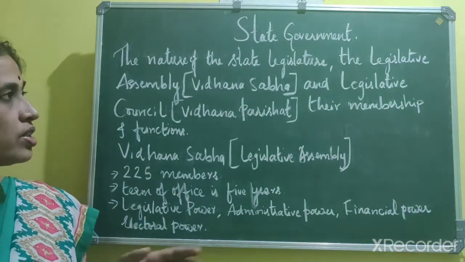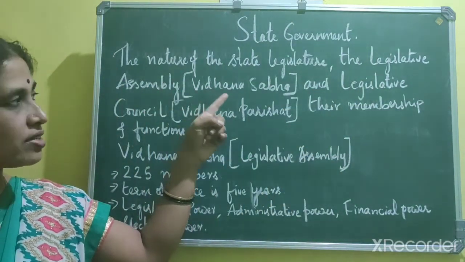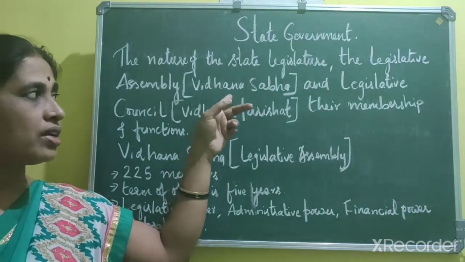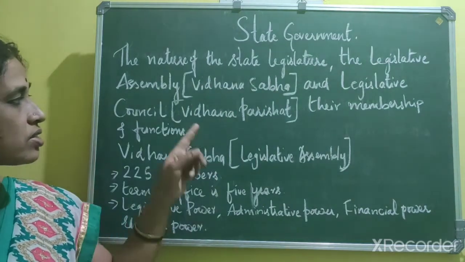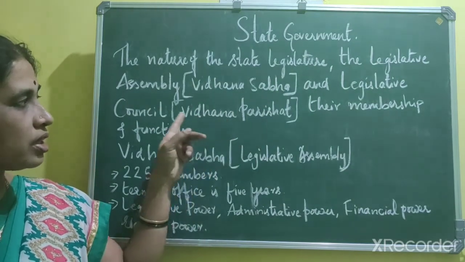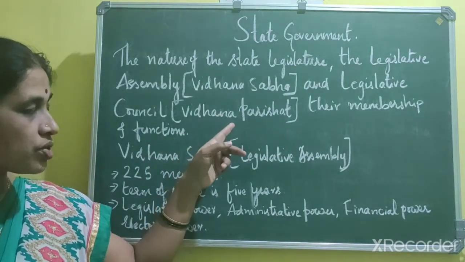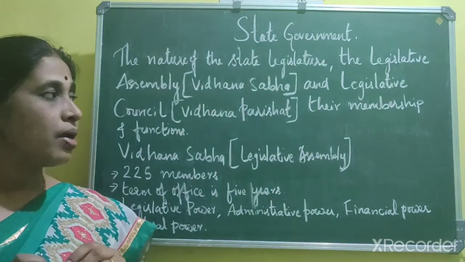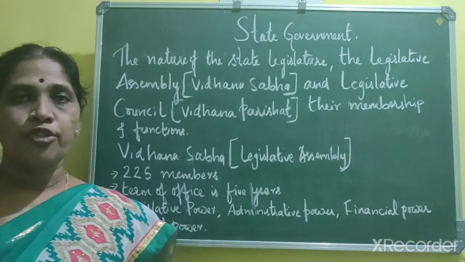The legislative assembly is also called the House of Representatives, that means its members are elected by the people. The Vidhana Parishad, that is the legislative council, also called the upper house, consists of members who are elected from various fields.